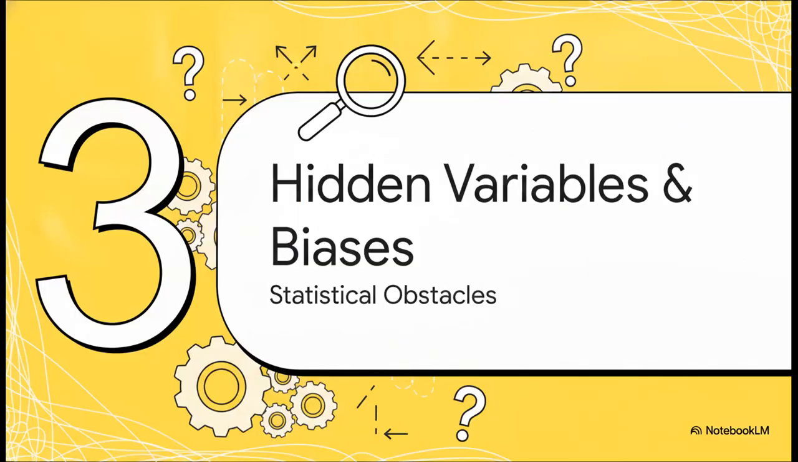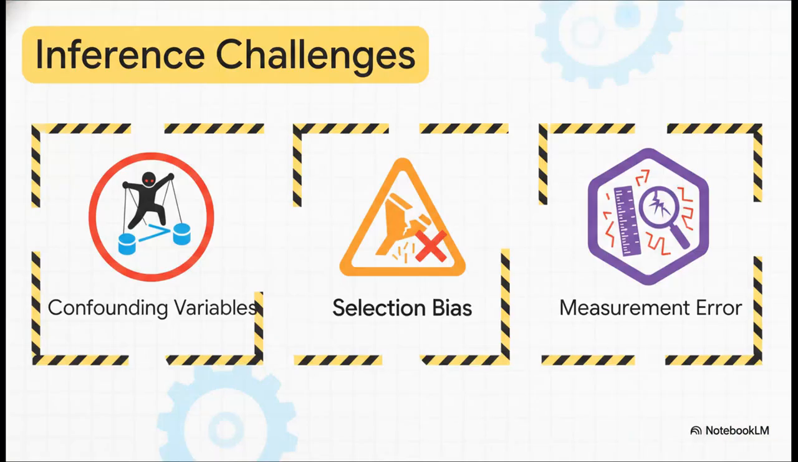Moving on to Section 3, hidden variables and biases. Proving causality means we've got to jump over some incredibly tricky statistical hurdles. To get to the absolute truth, data scientists have to battle three main villains that love to skew our view of causal relationships: confounding variables, selection bias, and measurement error. Let's zoom in on the most dangerous traps here.